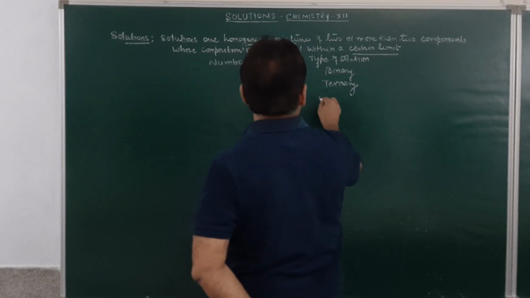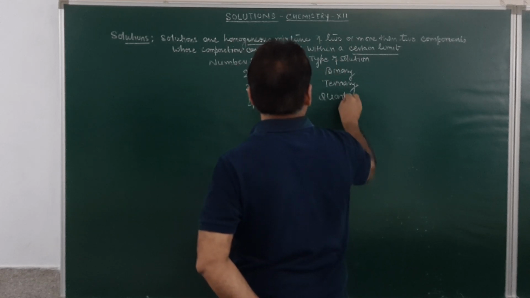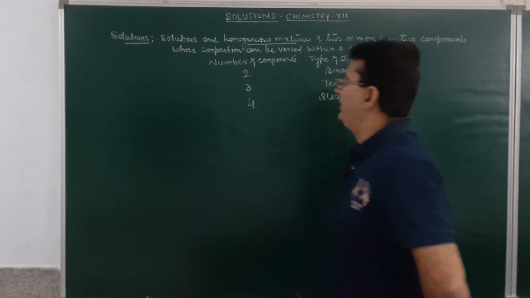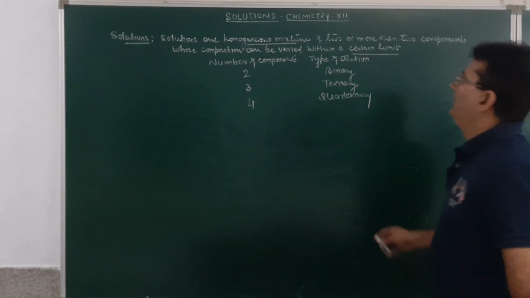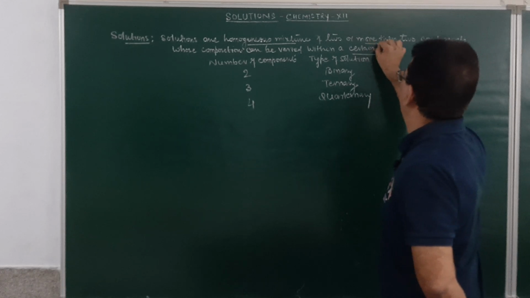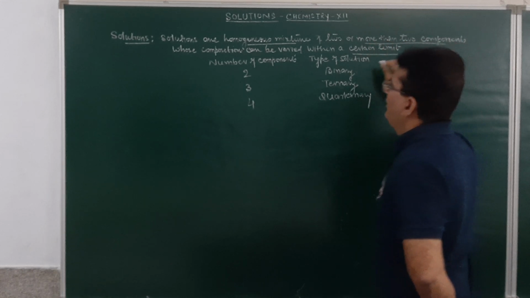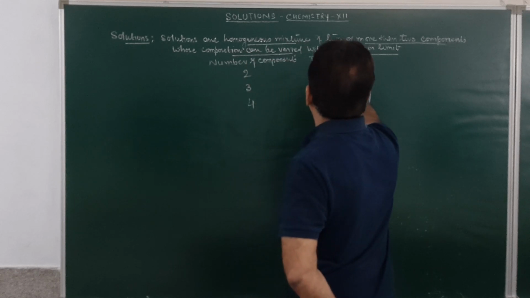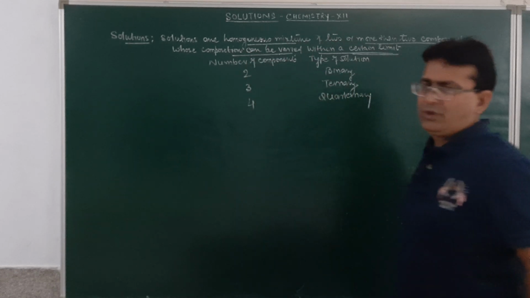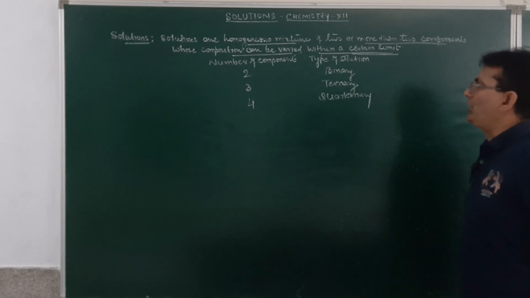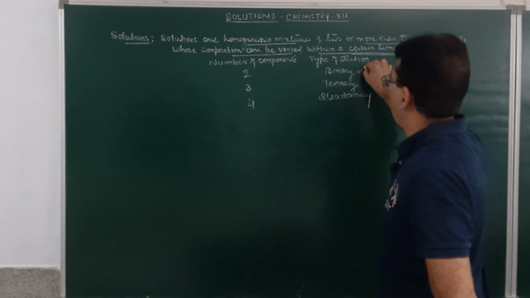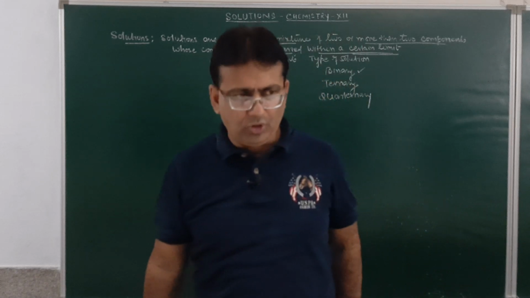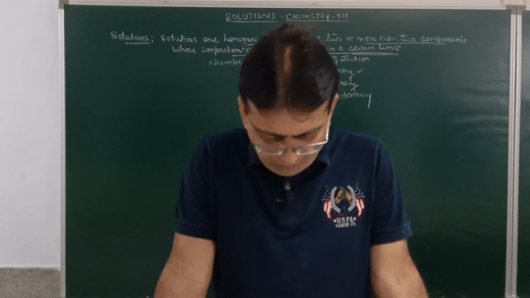Am I clear? So what is a solution? It is a homogeneous mixture of two or more than two components whose composition can be varied within a certain limit. If there are two components, it is a binary solution; if three, ternary; if four, quaternary.